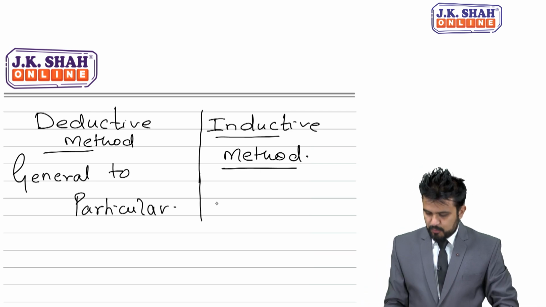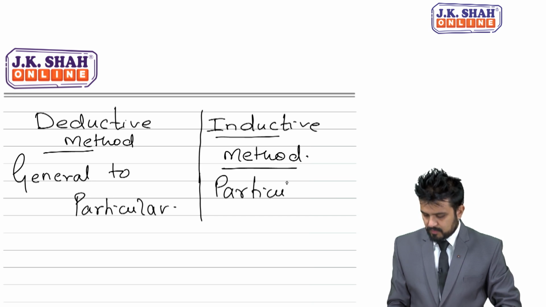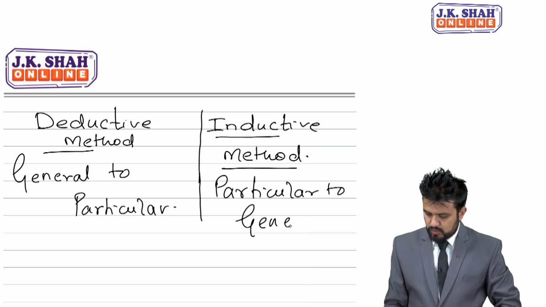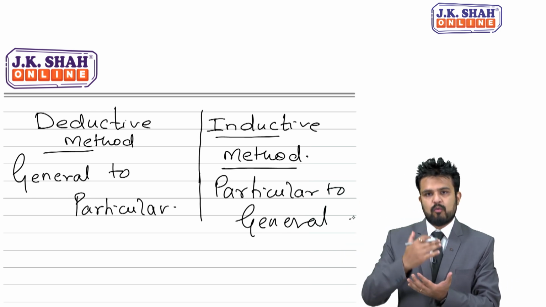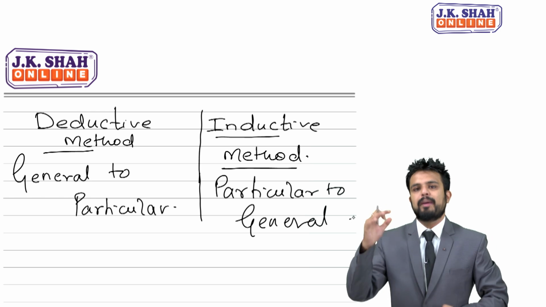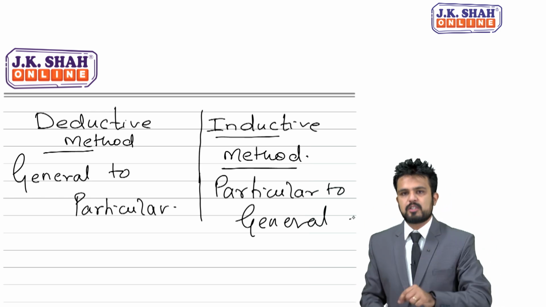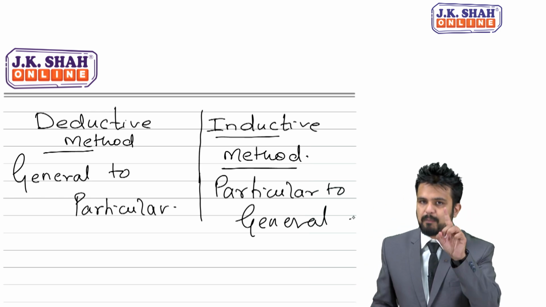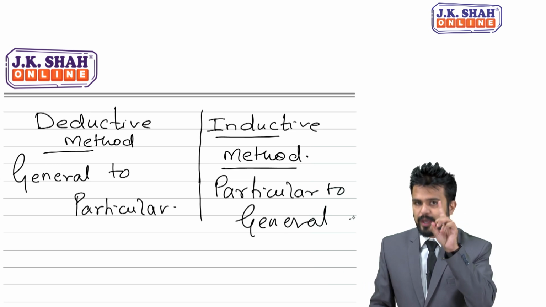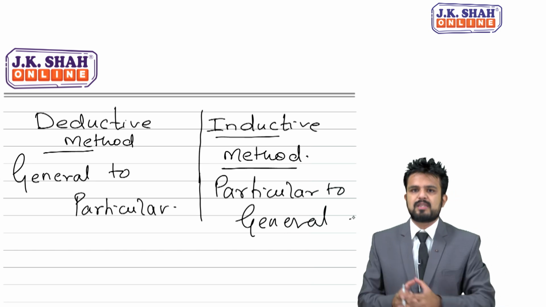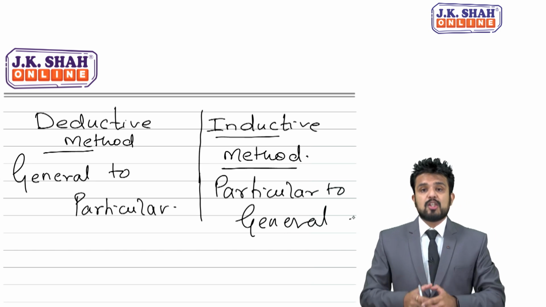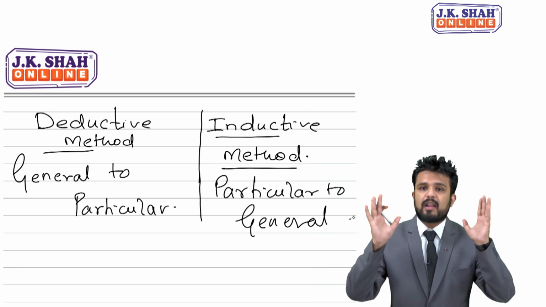Same, exactly opposite, particular to general, is called inductive, like from micro to macro, from one to all, from small to big. Like Rohit is a police inspector. See students, I am talking about one person, particular, Rohit. So Rohit is a police inspector, then I say Rohit is a corrupt police inspector. It means all police officers are corrupt.